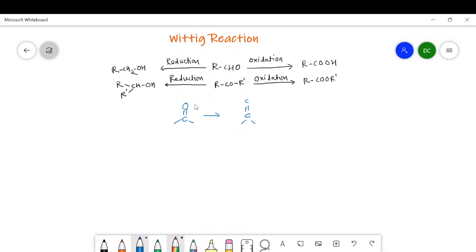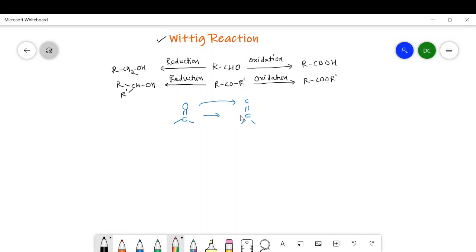Here, this oxygen is replaced by a carbon, that is, the carbonyl compound is converted into an alkene, or a substituted alkene. And the answer to this question is the Wittig reaction. Yes, we can convert this carbonyl compound into alkenes via the Wittig reaction.